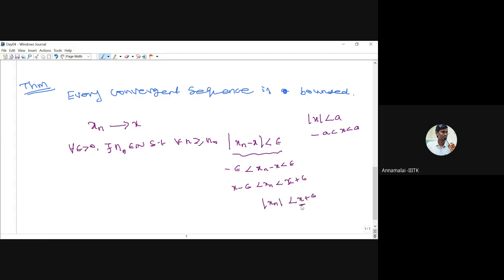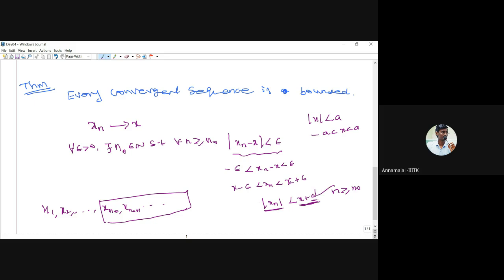So x is a known number, epsilon is a known number. Therefore, now we found that modulus of xn is less than this number. But this is only true for n greater than or equal to n naught. That means x1, x2, x3, etc. This is xn naught, and this is xn naught plus 1, and so on. So now we proved that after this, all the xn sequence terms are bounded by this number.